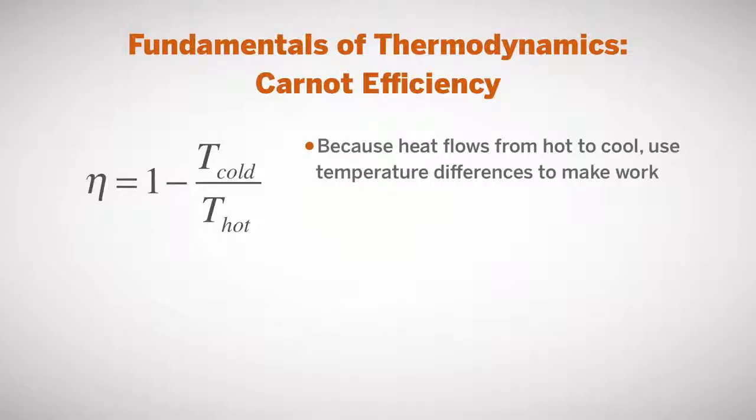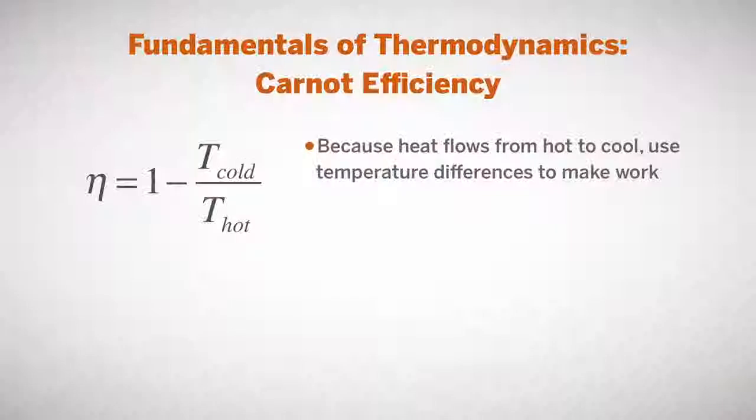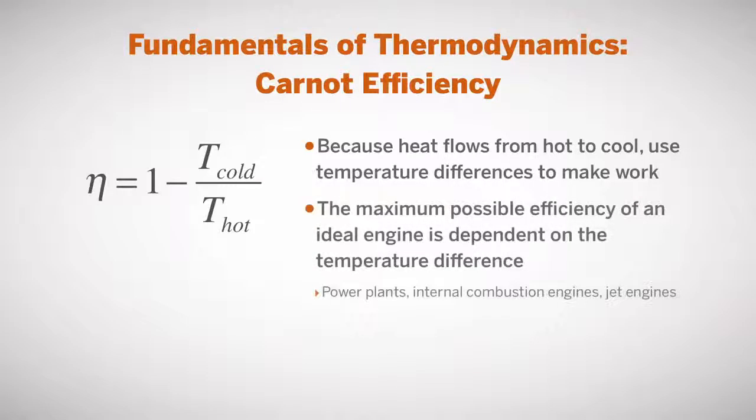The Carnot efficiency equals 1 minus the ratio of cold over hot temperatures. Those are absolute temperatures in Rankine or Kelvin, not Celsius or Fahrenheit. So we can think about the temperature inside an engine versus the temperature outside. The temperature outside is the cold temperature. The temperature in the engine is the hot temperature. The ratio of cold over hot, subtracted from 1, gives us the ideal efficiency for that engine.